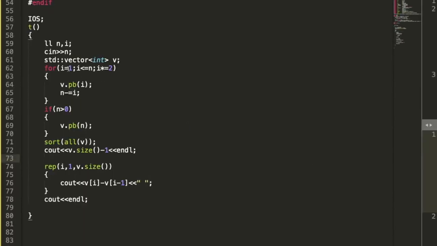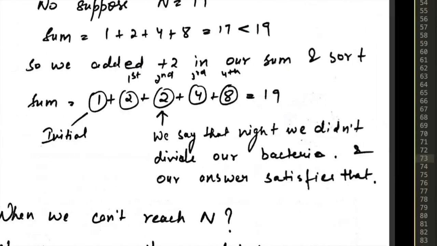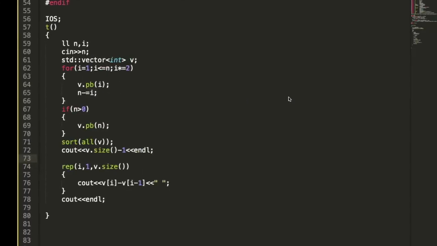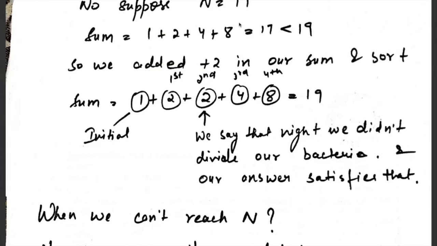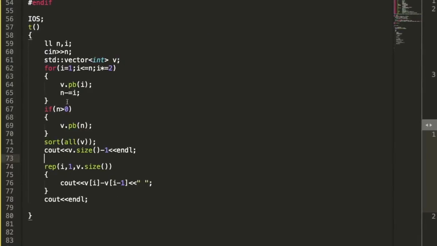Let's quickly review the coding part of this question. I have taken the input n, that is the desired mass. I have created one vector b which will store the elements of this sum. I have calculated the elements up to which the sum is less than or equal to n, and I have checked if our sum is equal to n, then we will not do anything, otherwise we will push back the value which will make our sum equal to n.